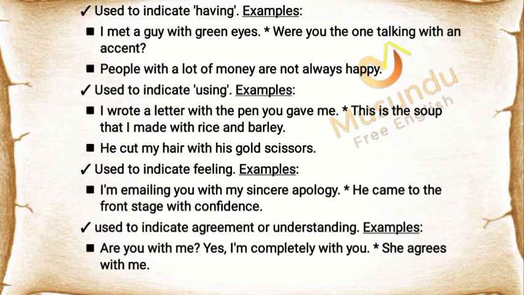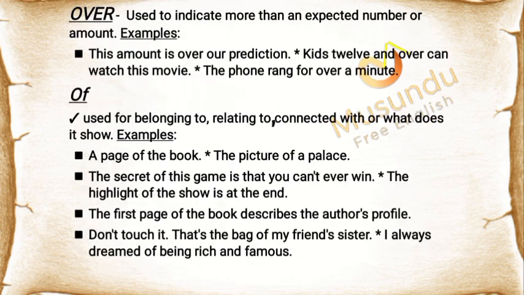Used to indicate using. Examples: I wrote a letter with the pen you gave me. This is the soup that I made with rice and barley. He cut my hair with his gold scissors. Used to indicate feeling. Examples: I'm emailing you with my sincere apology. He came to the front stage with confidence. Used to indicate agreement or understanding. Examples: are you with me? Yes, I'm completely with you. She agrees with me.